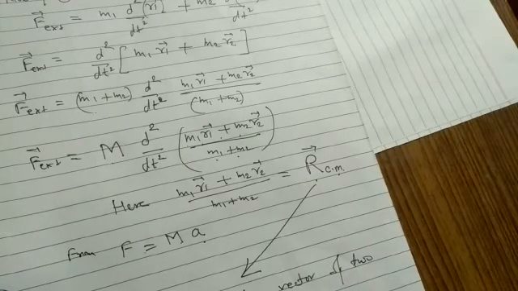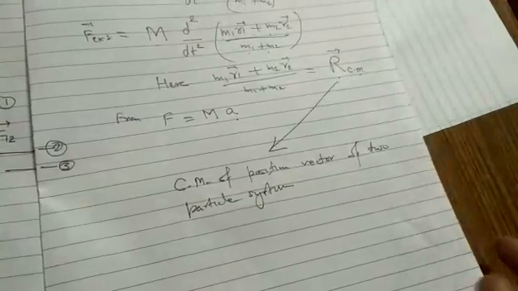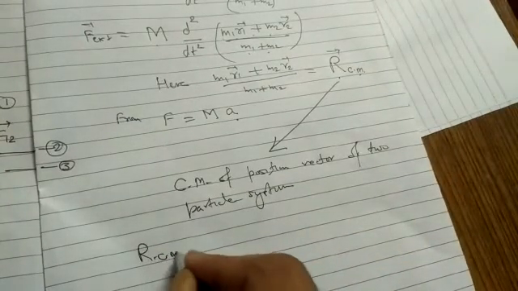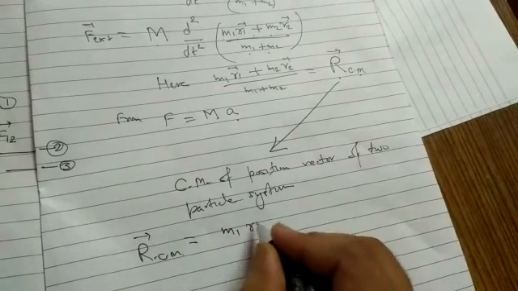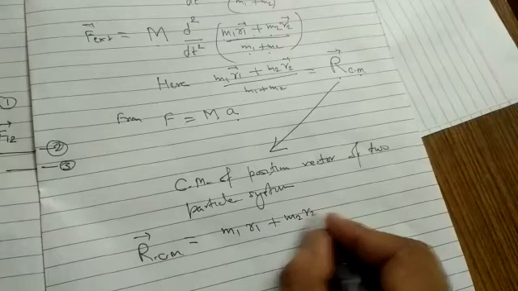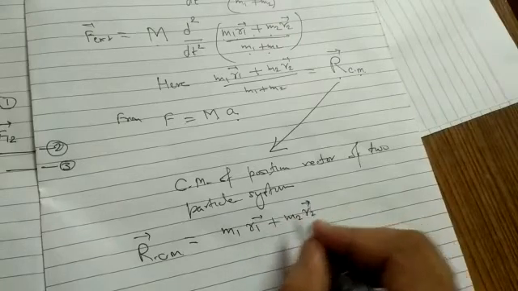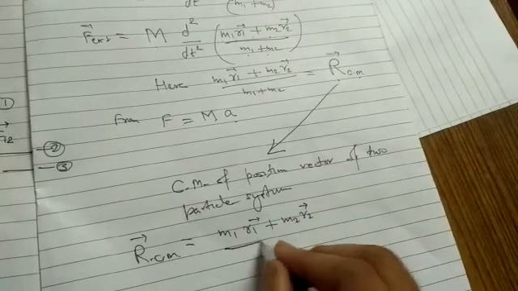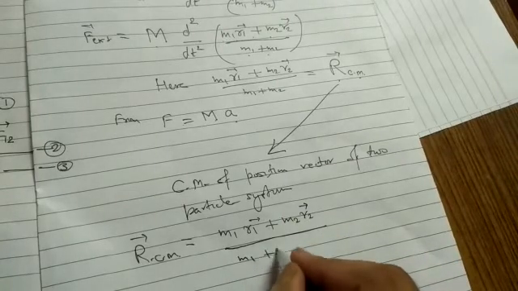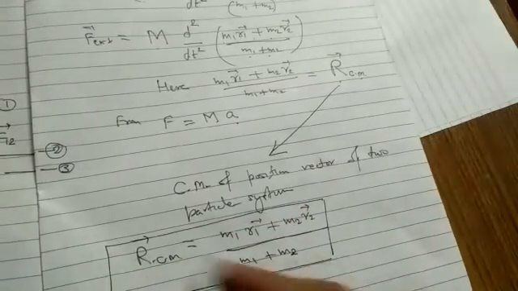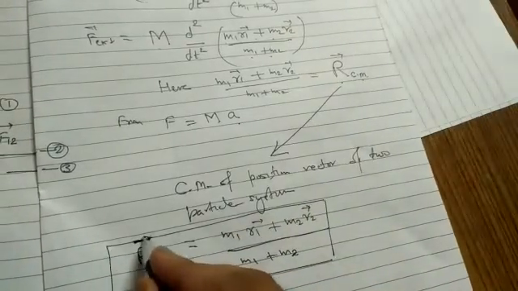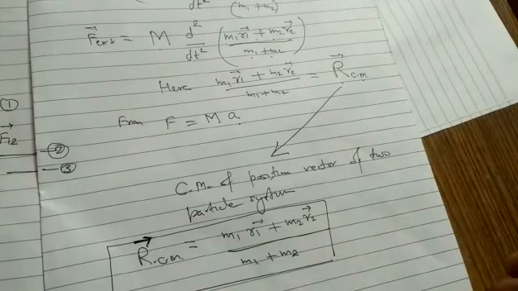In order to solve numericals based on the center of mass of a two particle system, we use this formula: R CM equals (m1 r1 plus m2 r2) upon (m1 plus m2), where r1 and r2 are the position vectors of the first and second particles, and m1 and m2 are the masses of the respective particles. Remember this important formula to solve numericals, and remember the small derivation.